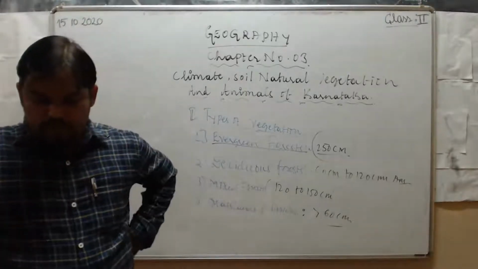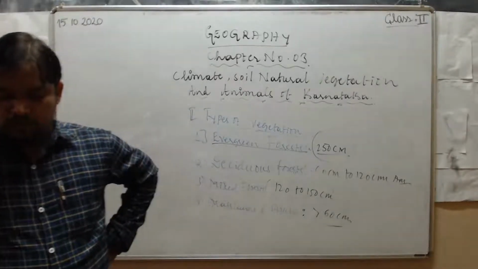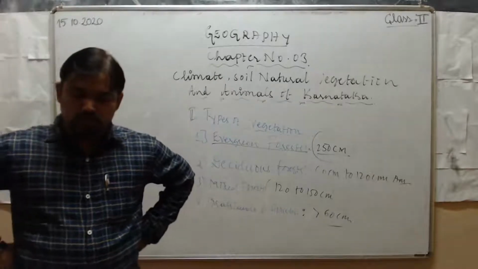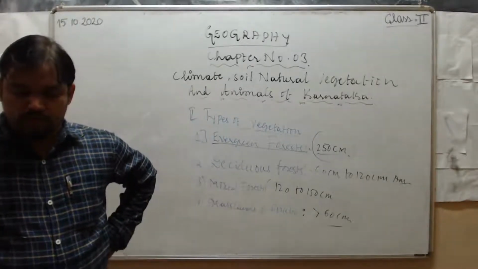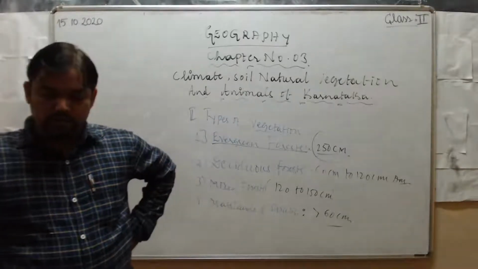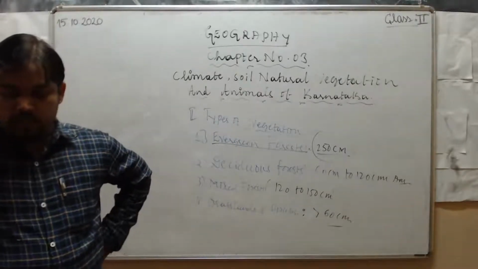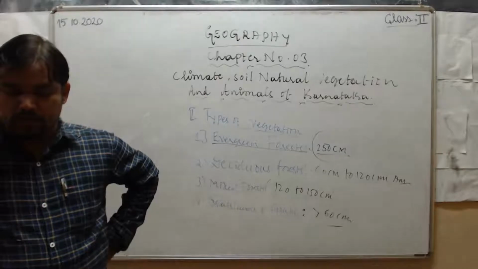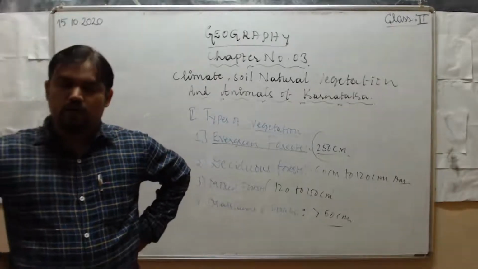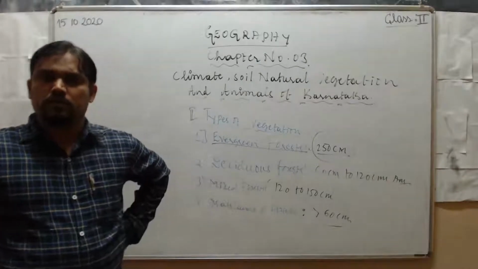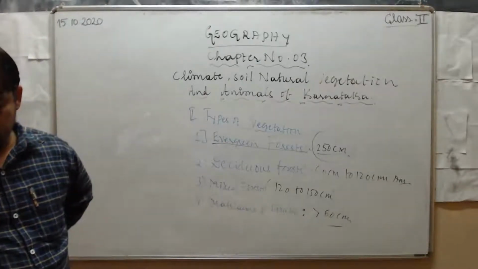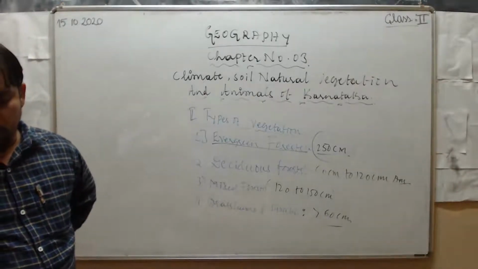Next, deltas, estuaries, and beaches in coastal areas have a peculiar type of vegetation that has aerial roots and can grow in salty water. For example, coconut, arecanut, etc. These are called mangrove forests.